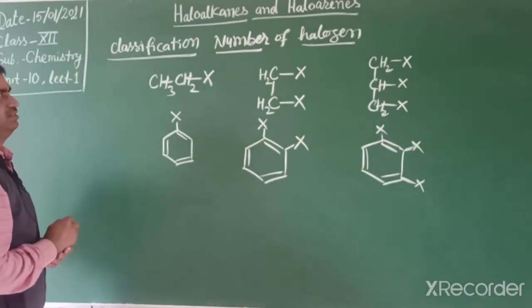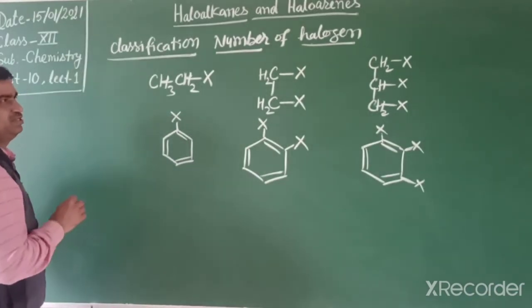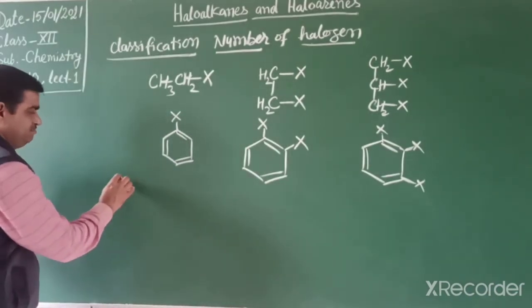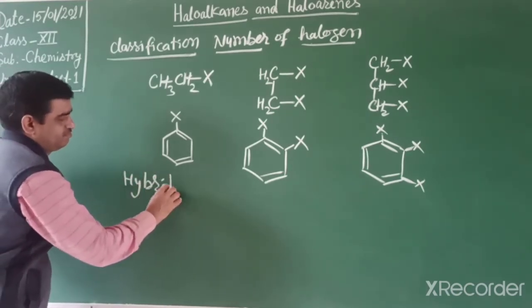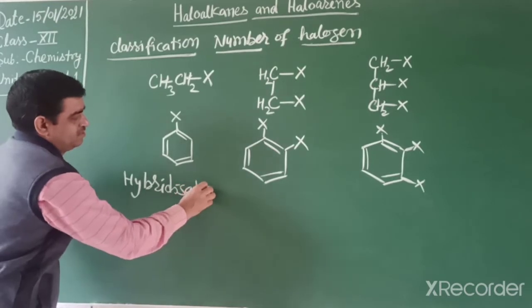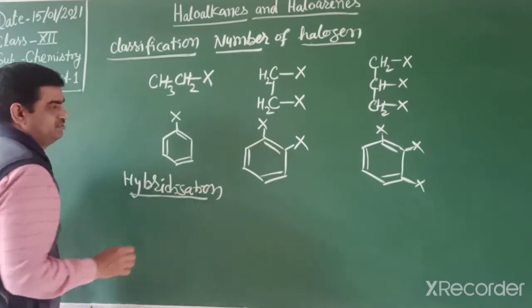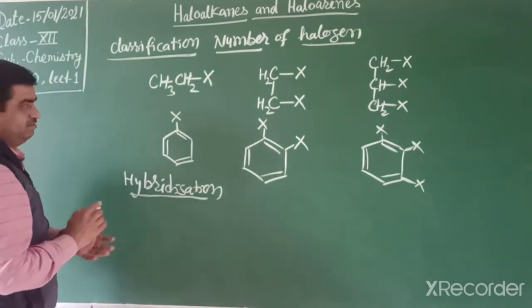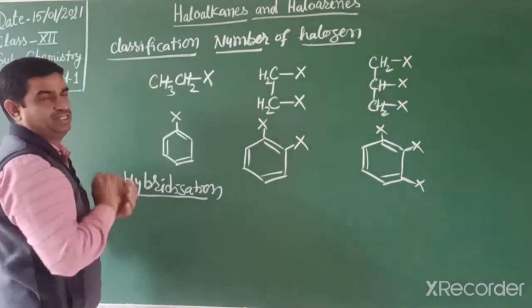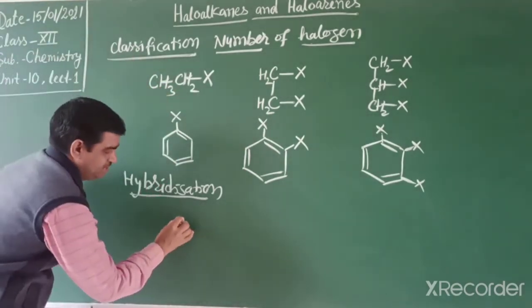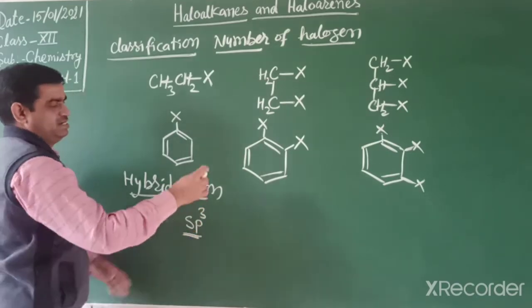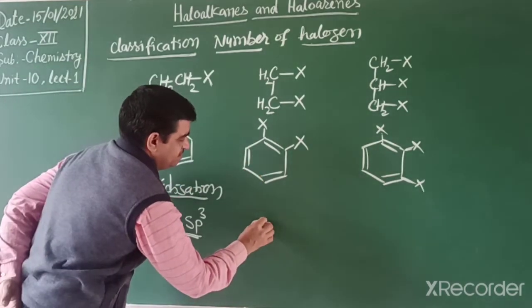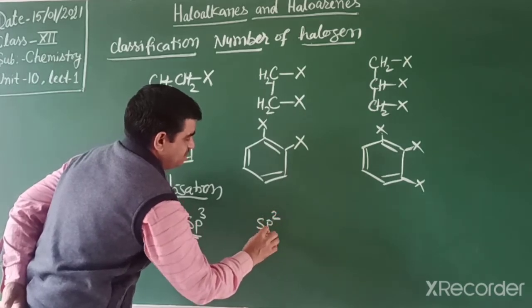Another classification is now according to hybridization. In haloalkanes, which are saturated hydrocarbons, there is sp3 hybridization, and in aromatic halides there is sp2 hybridization.